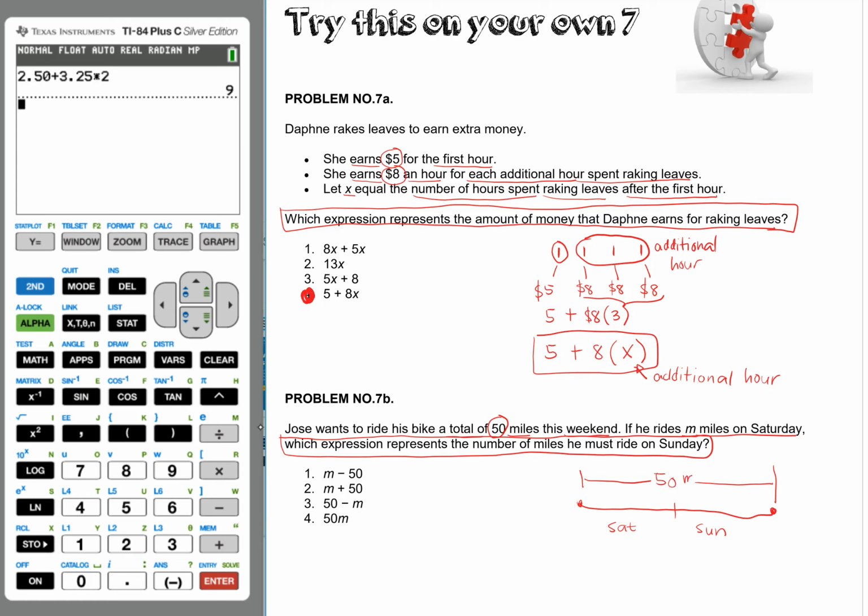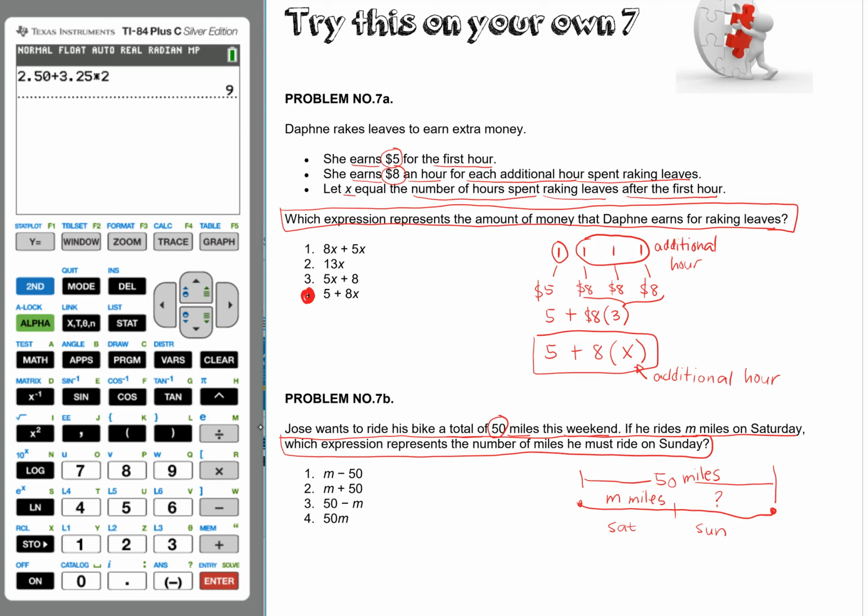Now if he rides m miles on Saturday, I do not know how many, so this is m miles. The question now is, which expression represents the number of miles he must ride on Sunday?